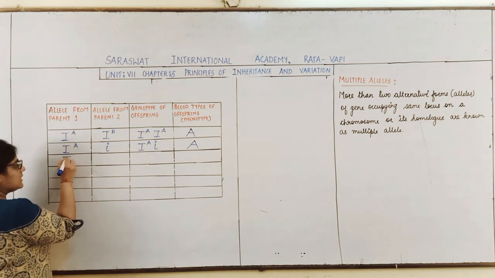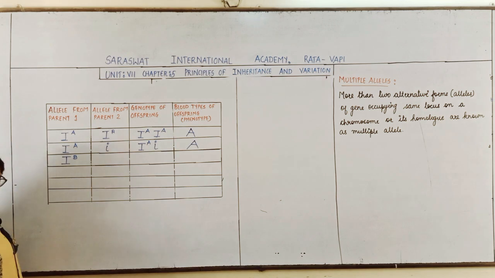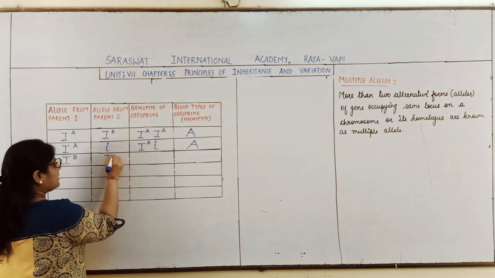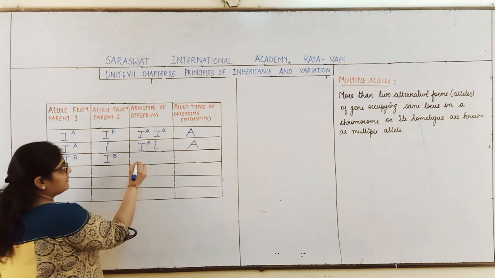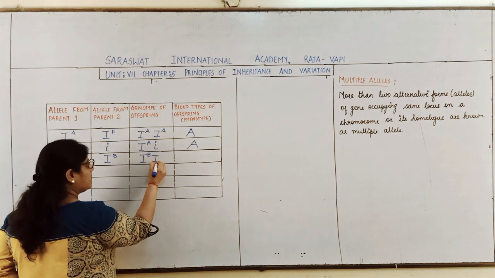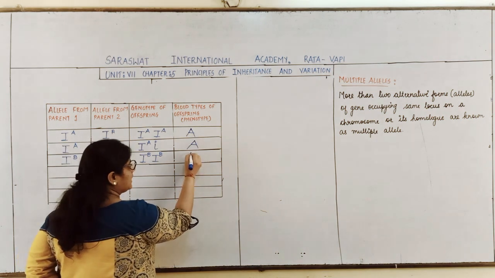Now students, if the allele coming from one parent is IB, from the other parent again is IB, then what will be the genotype of the offspring? IB IB. Both of them will produce the sugar.